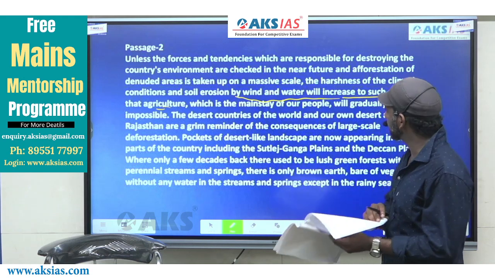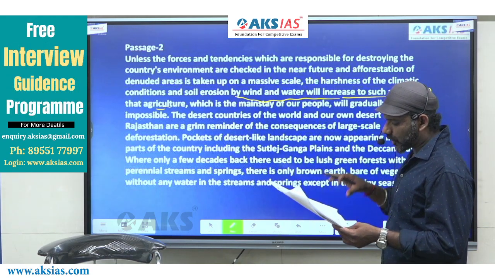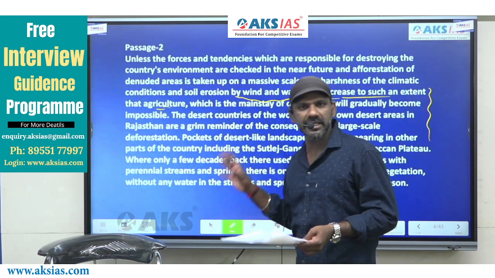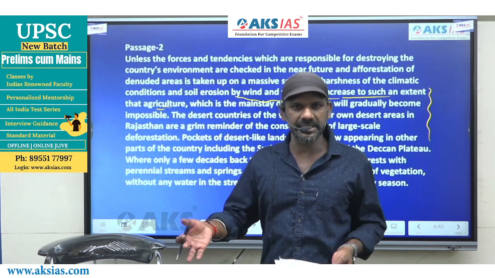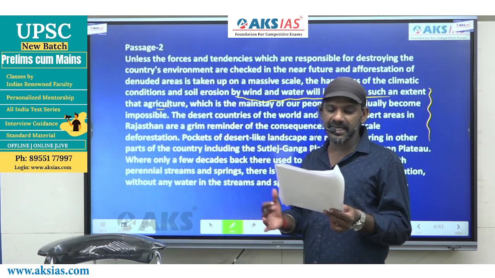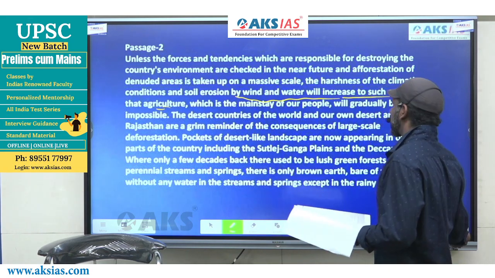Come to option 1. Depletion of soil resource. Depletion of soil resource is happening here because the paragraph clearly tells us that soil erosion is happening. Depletion of soil, becoming empty. Soil erosion is happening by wind and water. One says depletion of soil resource.